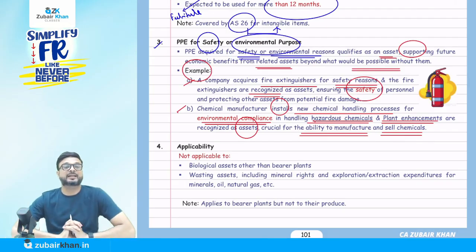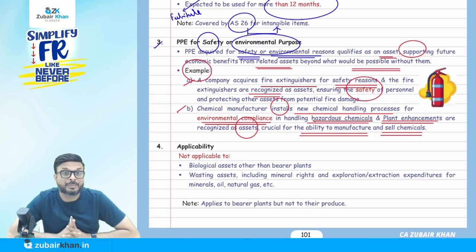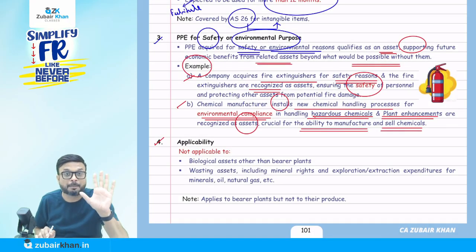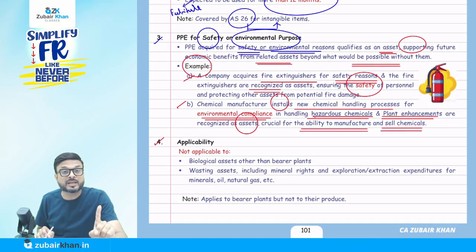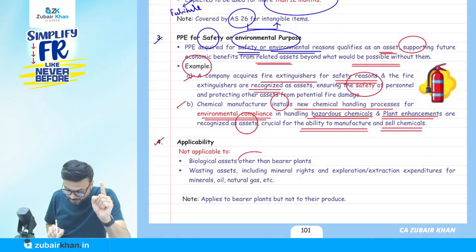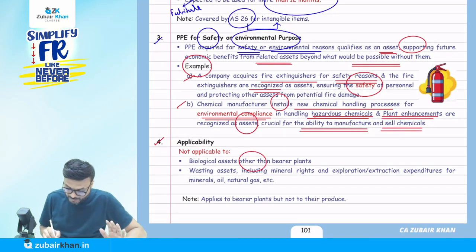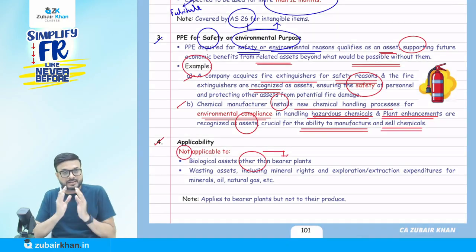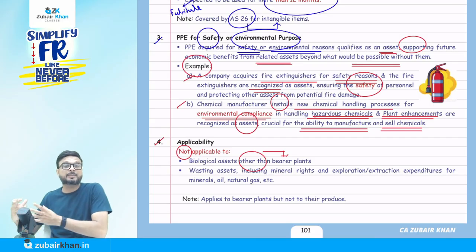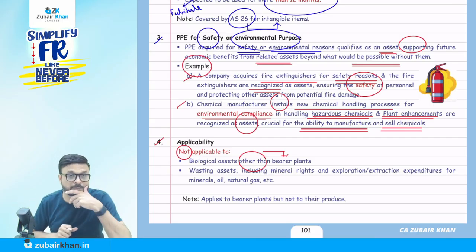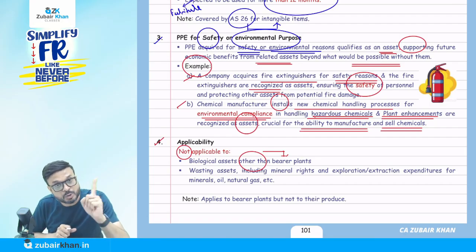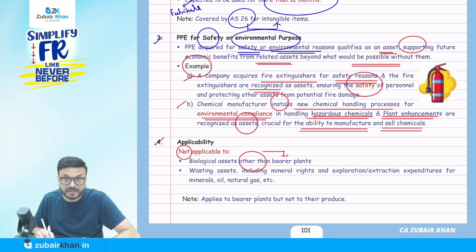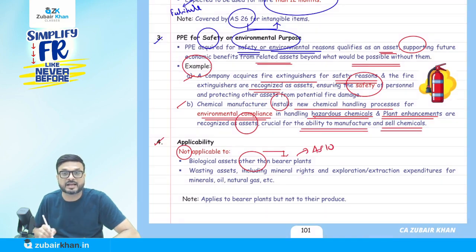Now, a very important point: accounting standard 10, applicability. When we talk about applicability, listen carefully. It is not applicable to biological assets other than bearer plants. Please remember that. So what do we mean by biological asset? I will discuss that with you. But they say it is not applicable to biological assets other than bearer plants. So bearer plant is an exception to the exception. To make it simple, it is not applicable to biological assets, but it is applicable to bearer plants. AS 10 is applicable to bearer plants.